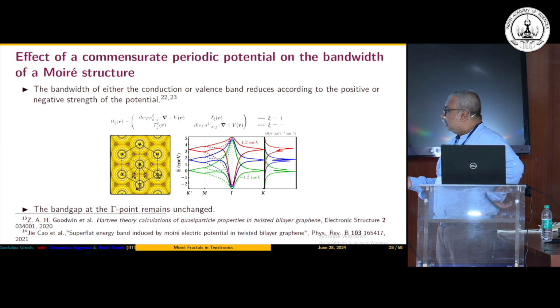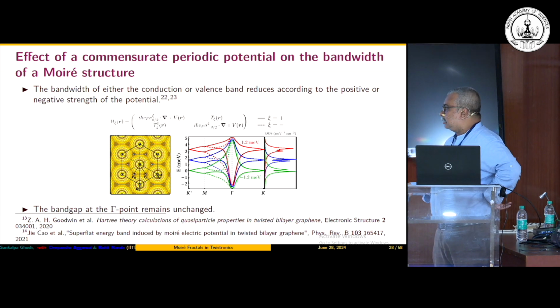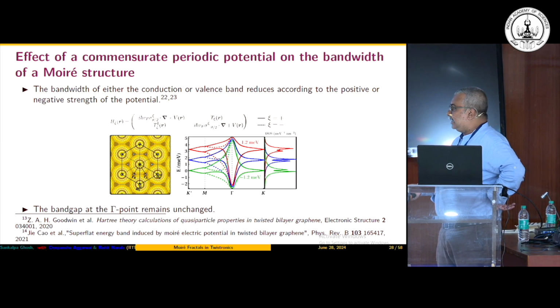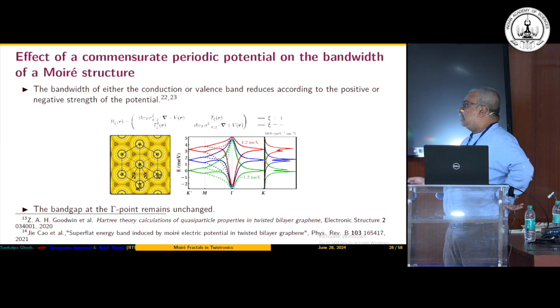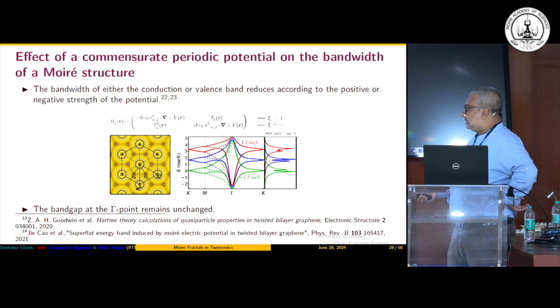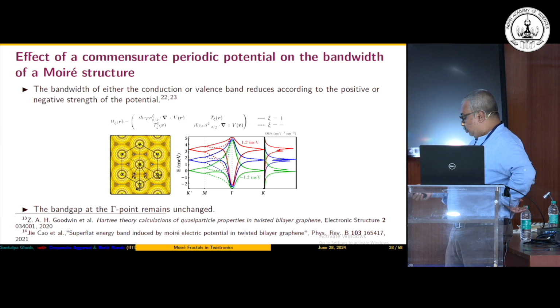And why is it so? The reason is very simple. Consider a simple twisted bilayer graphene Hamiltonian which forms a Moiré pattern, and then just add another periodic potential which has the same periodicity as the Moiré potential. Nothing interesting happens, only the conduction and valence bands get shifted. People have analyzed this particular problem in these two papers.